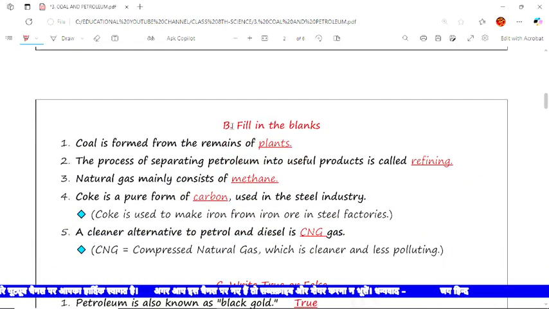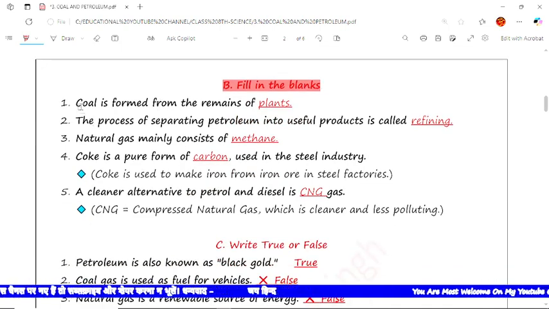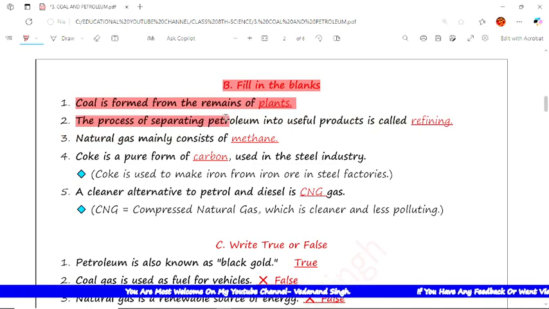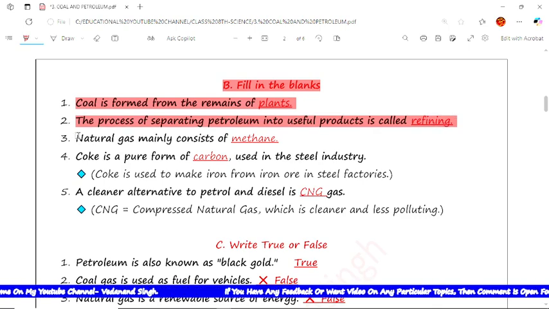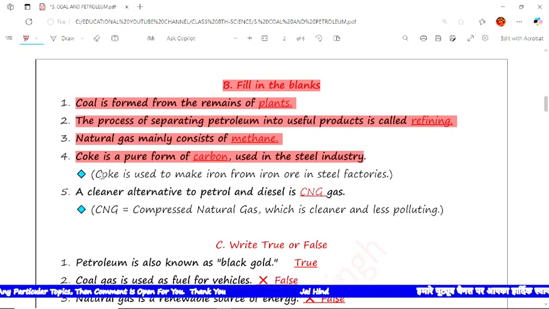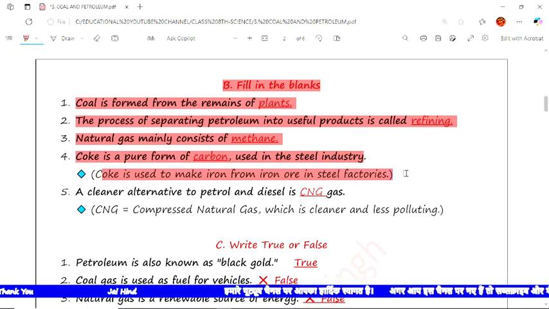Now the next type of question is fill in the blanks. First: coal is formed from the remains of plants. The next: the process of separating petroleum into useful products is called refining. The next: natural gas mainly consists of methane. The next: coke is a pure form of carbon used in the steel industry. Yes, coke is used to make iron from iron ore in steel factories.